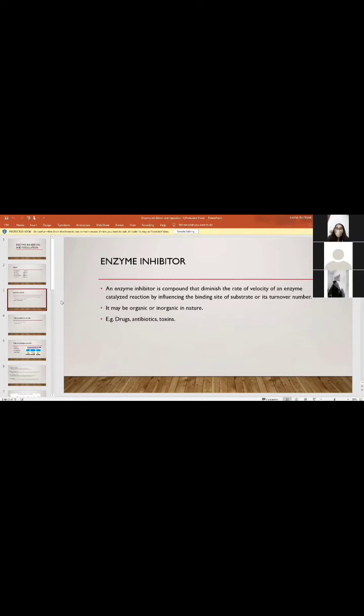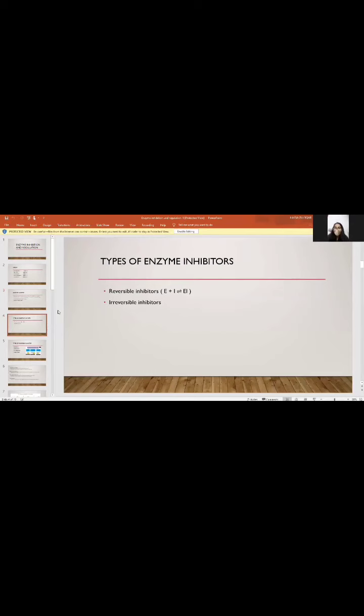My topic is enzyme inhibitor. An enzyme inhibitor is a compound that diminishes the rate or velocity of an enzyme-catalyzed reaction by binding to the substrate binding site or by reducing its turnover number. It may be organic or inorganic. Examples: drugs, antibiotics, and toxins. There are two types of enzyme inhibitors: reversible inhibitors and irreversible inhibitors.